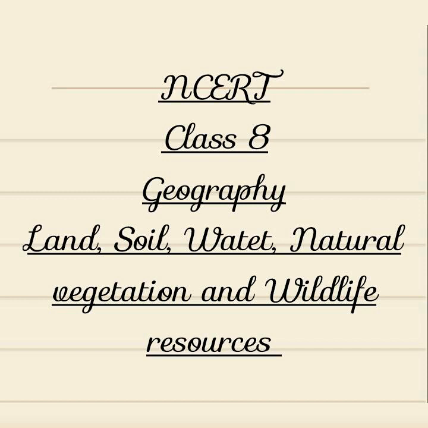Soil. The thin layer of grainy substance covering the surface of the earth is called soil. It is closely linked to land. Landform determines the type of soil. Soil is made up of organic matter, minerals, and weathered rocks found on the earth. This happens through the process of weathering. The right mix of minerals and organic matter makes the soil fertile.